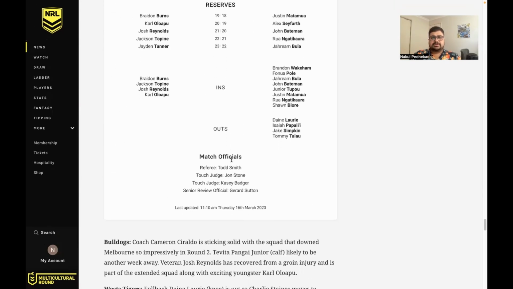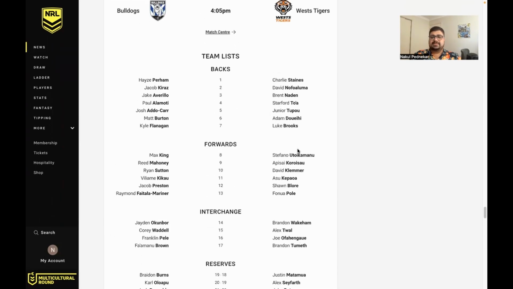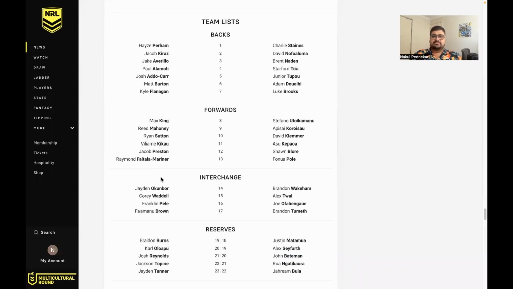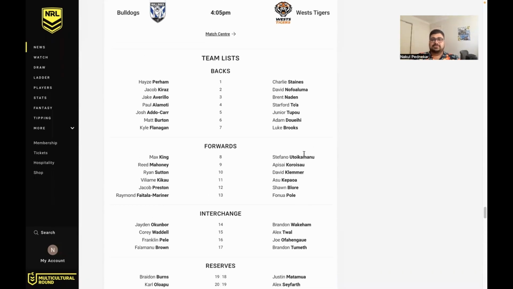Dogs, Tigers. Dogs obviously surprised Storm away from home and won last week. Tigers are missing Laurie, Papali'i, Simkin, and Talau. That's like two key players for them and a couple of other players in their 17. There is a chance that John Bateman finally returns, finally plays for the Tigers, which would be big. But that Dogs team played really well last week. They've got a settled team up against a Tigers team who are 0-2, and now they're not even playing at Leichhardt. I just think if you've got Dogs players, you should be happy.